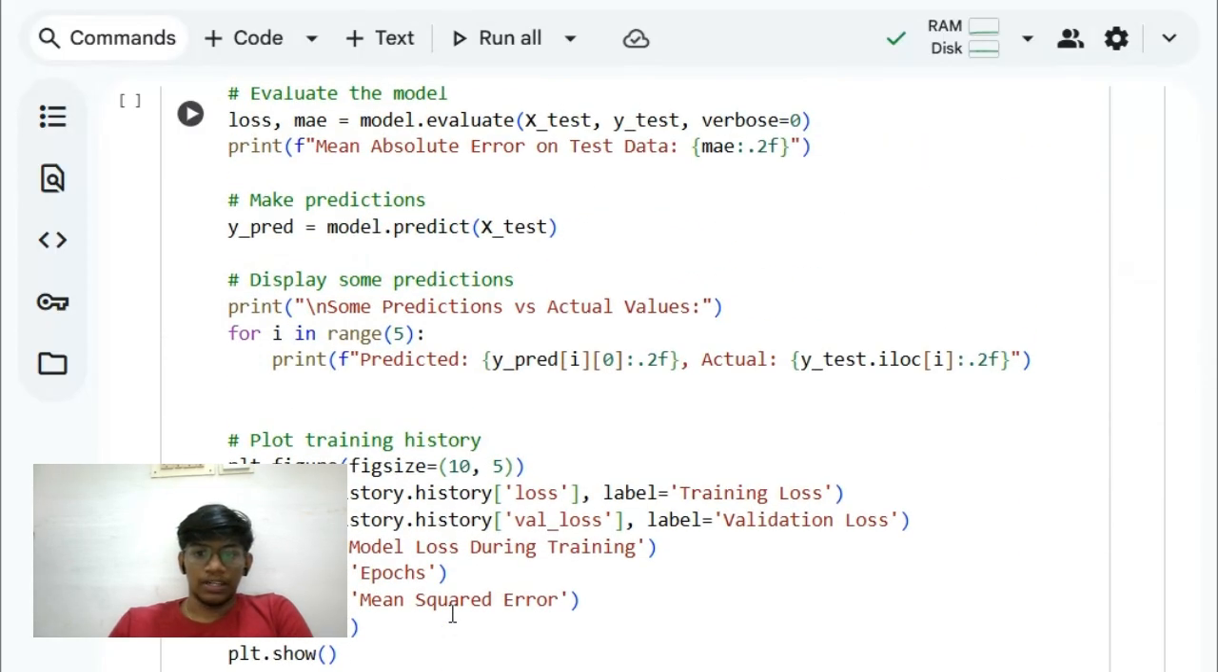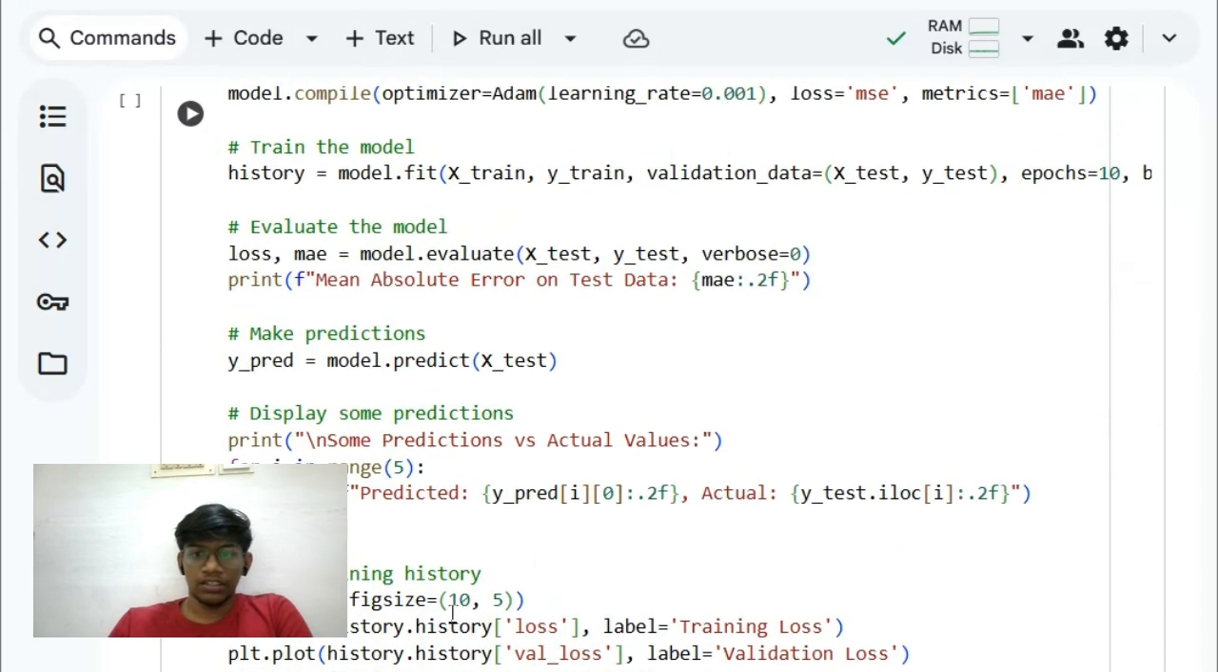And next, I build a sequential neural network with the following layers: input layer, a dense layer with 64 neurons and ReLU activation, a dropout layer with 20% to prevent overfitting, dense 32 and dense 16 layers with ReLU activations for deeper learning, and an output layer with 1 neuron. So this model learns to predict continuous values, the house price.